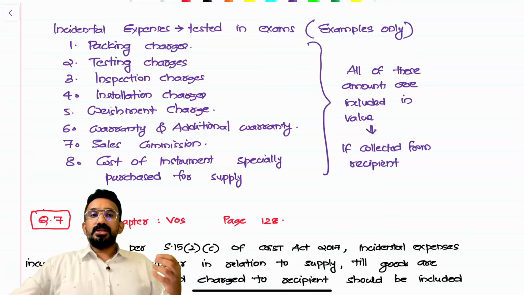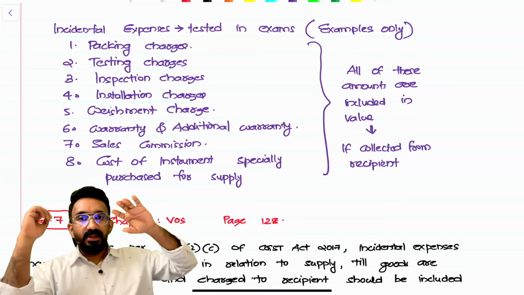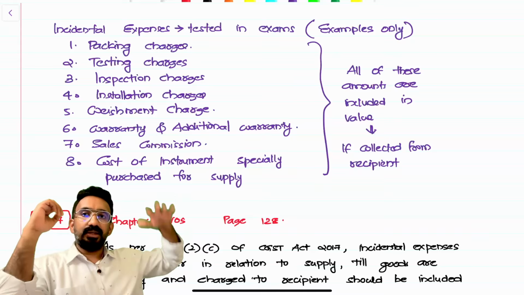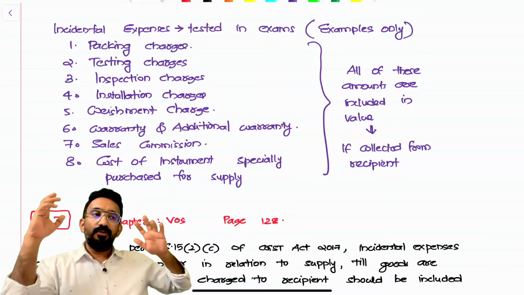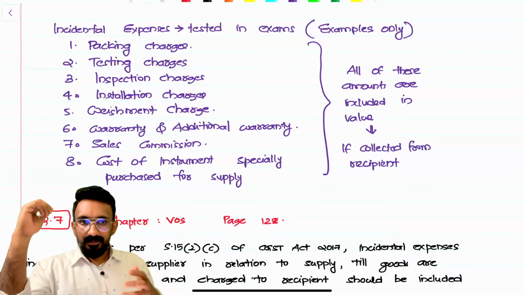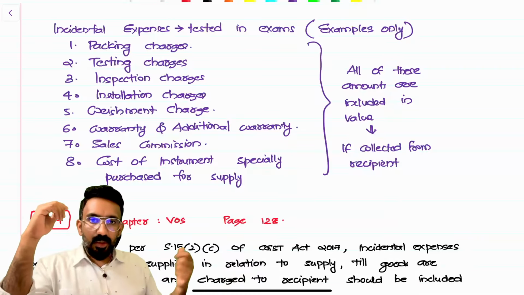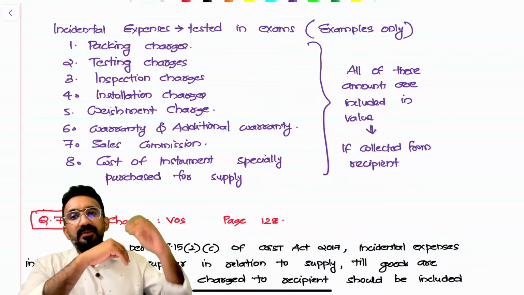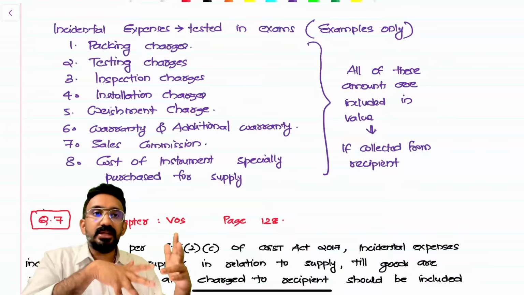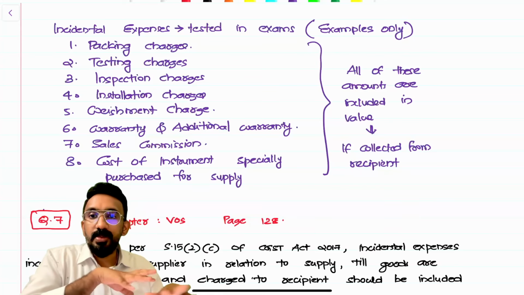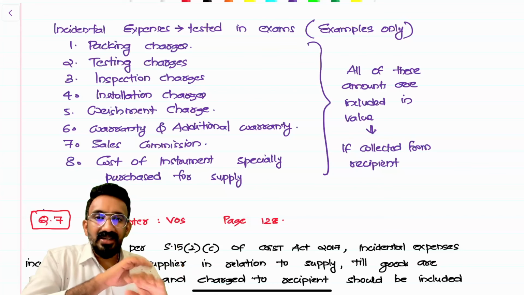All of these amounts, what can be done? Instead of putting this as part of the value of the goods, they'll try to split it. In the bill, they'll give you all of this. They say that for the goods, I'm charging some amount, and for all the expenditure that I'm incurring, maybe a third party is involved in doing this. Say I'm getting packing done by a third party. That third-party packing I've included as a separate line item, saying that it's just a payment that I collect from the customer and pass on to someone else, so it should not be part of my value. That kind of understanding will not stand.